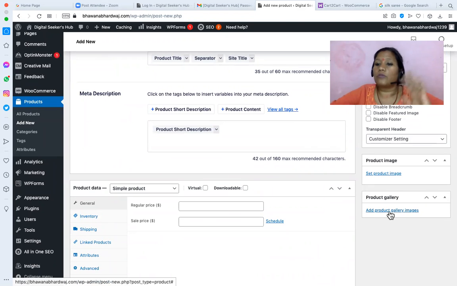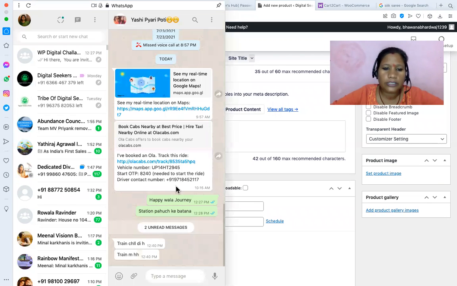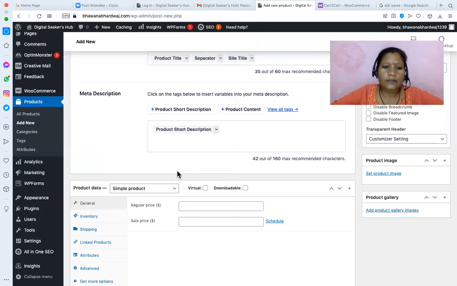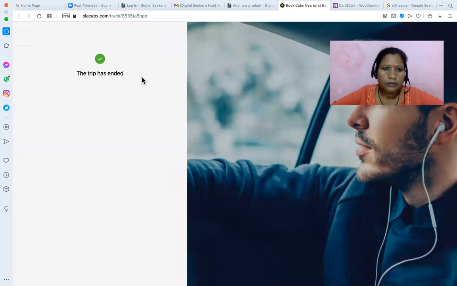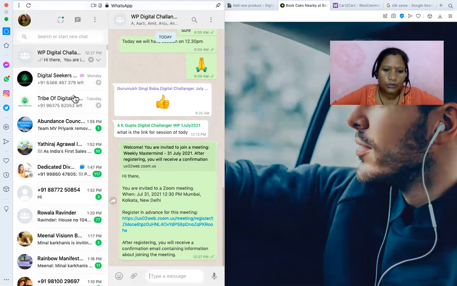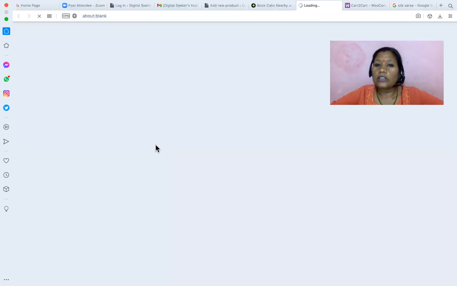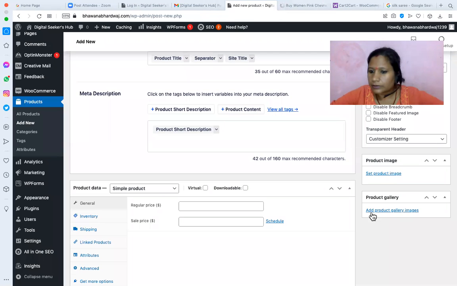I think yesterday you showed me some website, and you were talking about that box option, color option. Right. You were talking about this website, houseofindia.com. Okay. So if you are talking about all the images coming with that product, there you have to add all the images: gallery, product images.